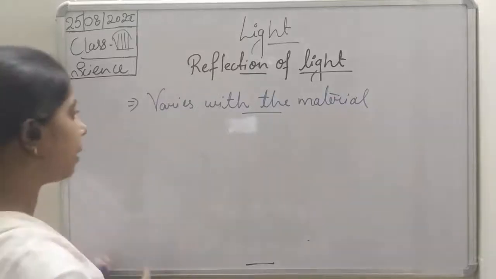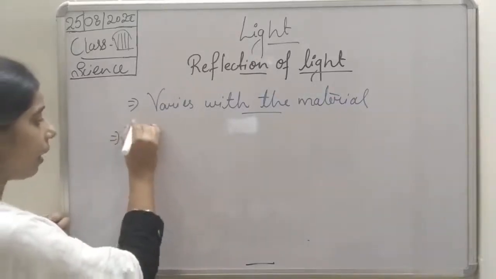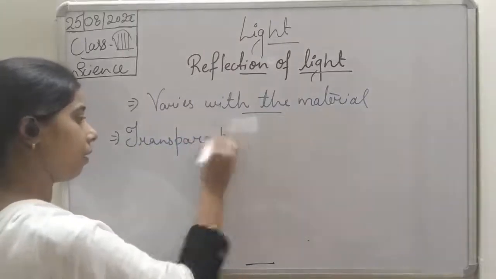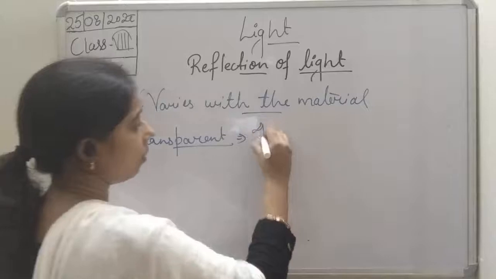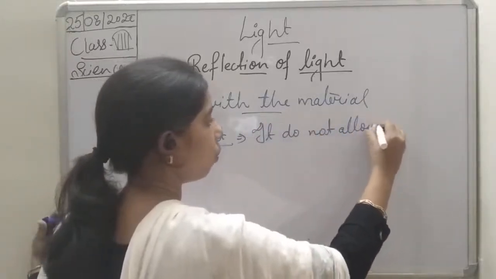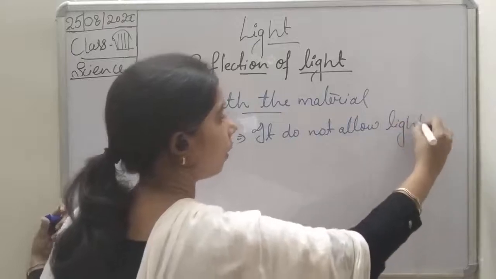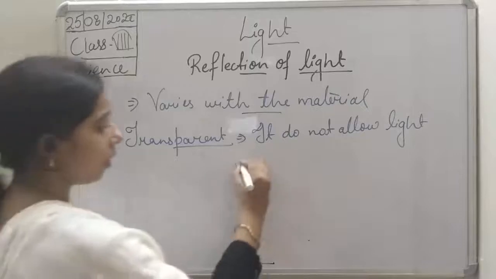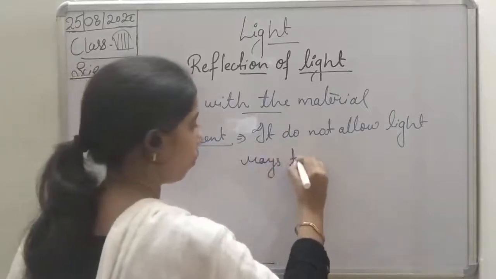Okay, so we can understand that in case of a transparent material, it does not allow light rays to reflect.